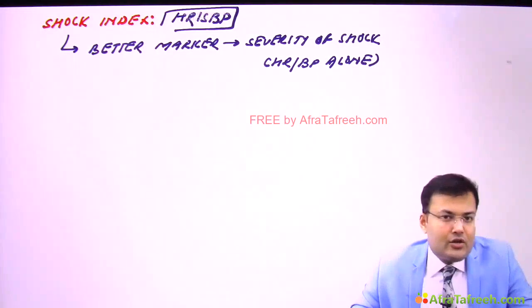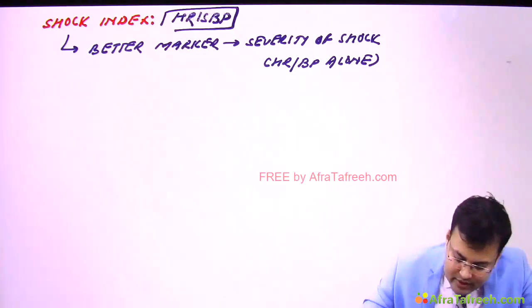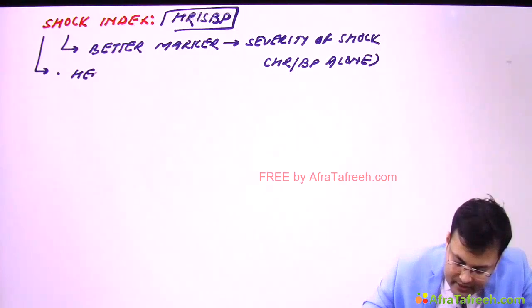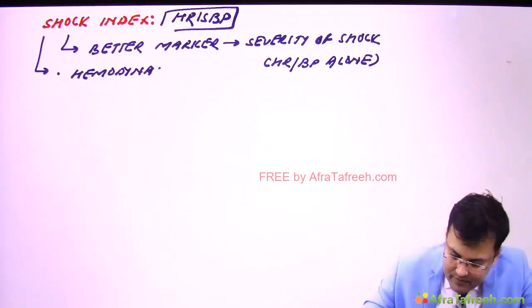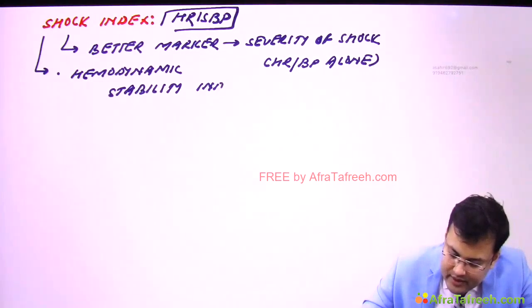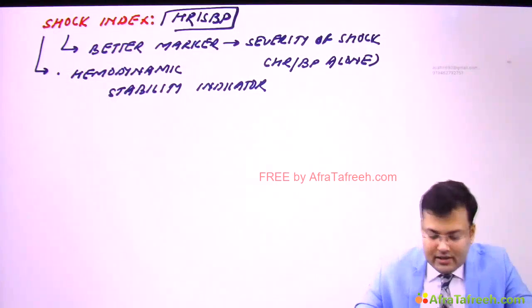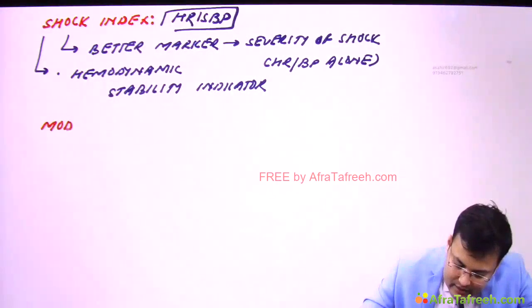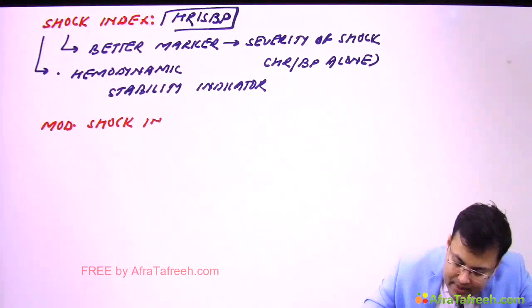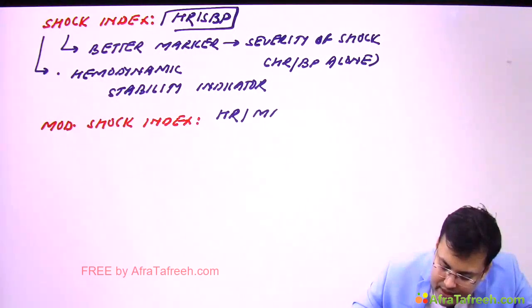Clear? And it is also known as the hemodynamic stability indicator. In exams, which question is asked? Usually they just ask the formula: what is the formula of shock index and modified shock index. So modified shock index is heart rate divided by mean arterial pressure.